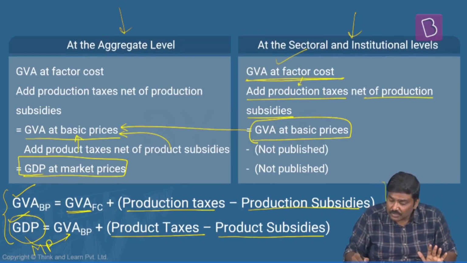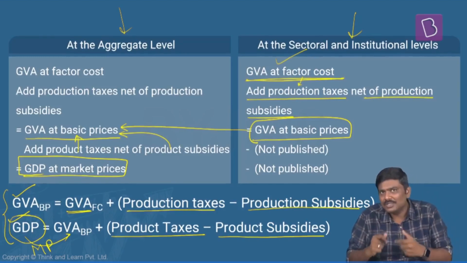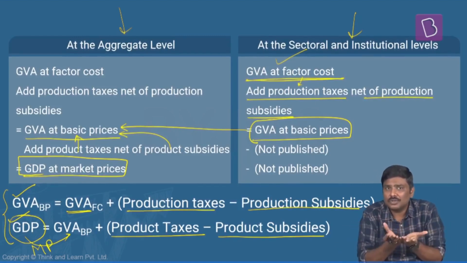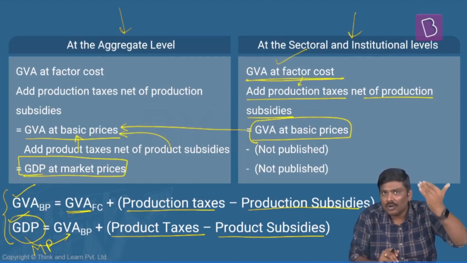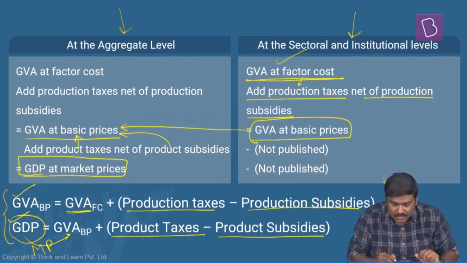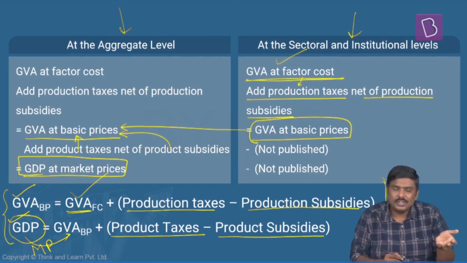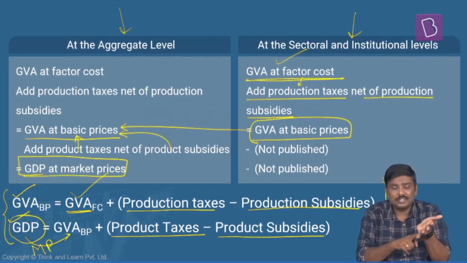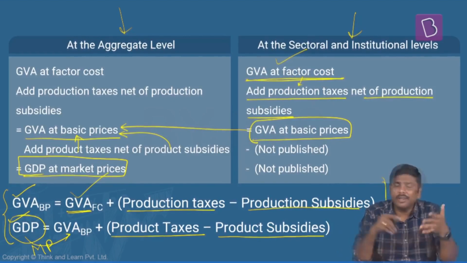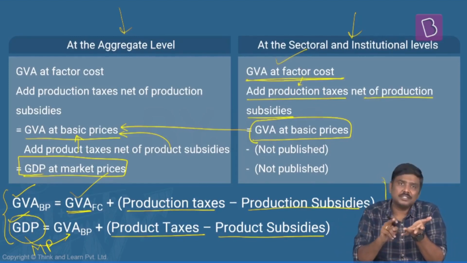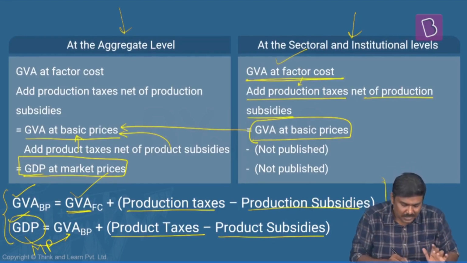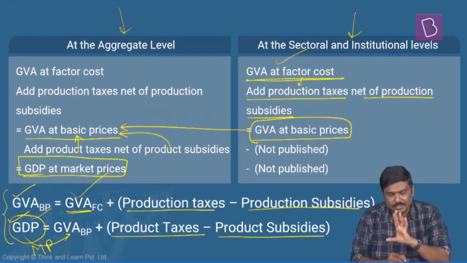You will have to remember these two formulas. Please mug up these two formulas. Again, from where you are supposed to start? Factor cost. There are 4 factors. Obviously, companies will incur a cost on this. That is called a factor cost. Start from the factor cost. To this, we are supposed to add production taxes minus production subsidies. You will get basic prices. To the basic prices, you will have to add product taxes minus product subsidies. You will get GDP at market prices. Done.